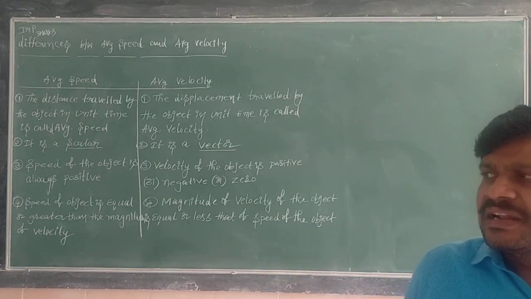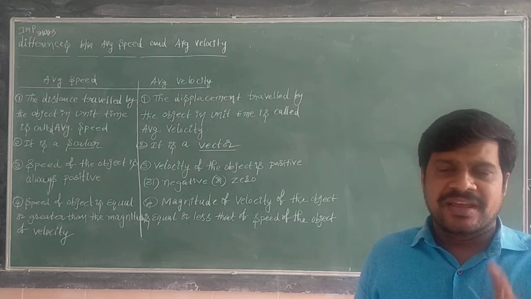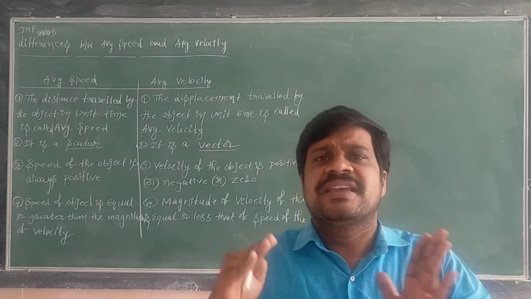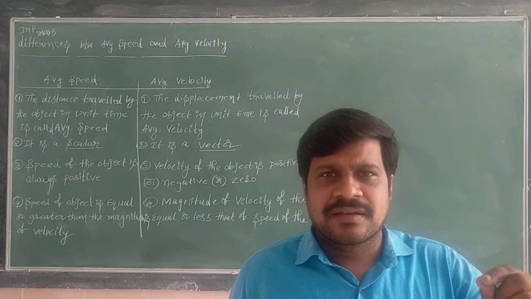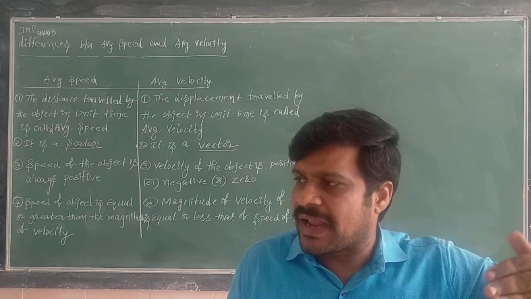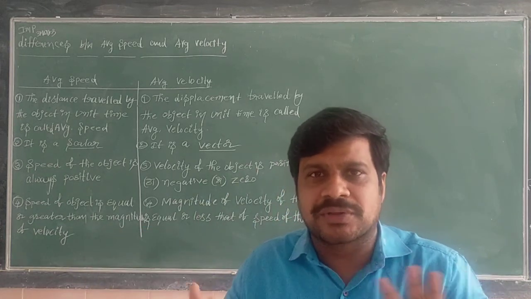Sir, in which case is speed greater than the velocity? As long as the object is moving along a straight line, speed and velocity are both equal.